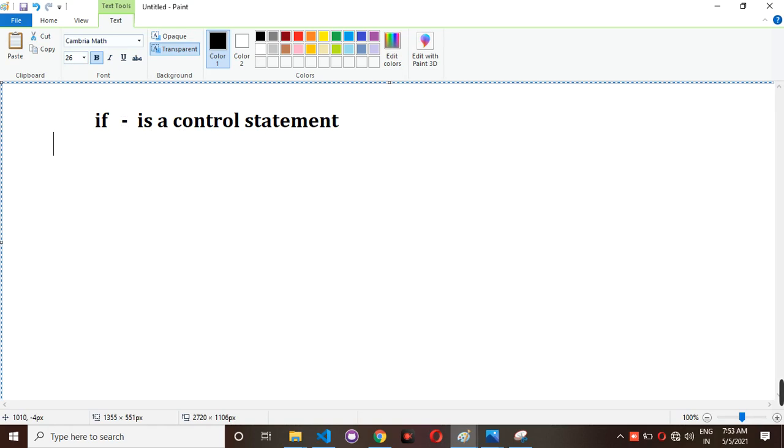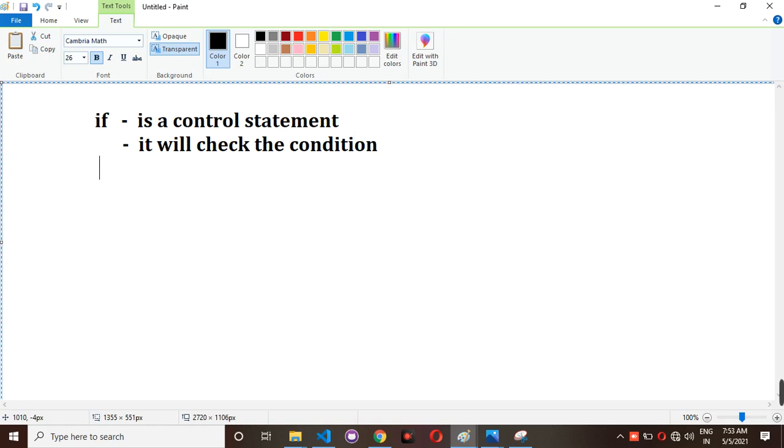What is the use of this? It will check the condition.